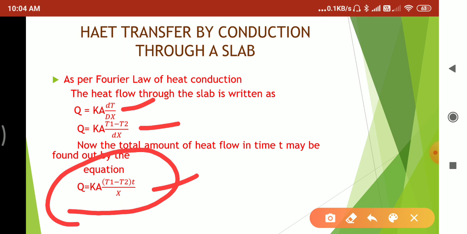That's why I told you last class that to design any component or machine part, or to construct any building, we must know the heat transfer rate of that particular material.